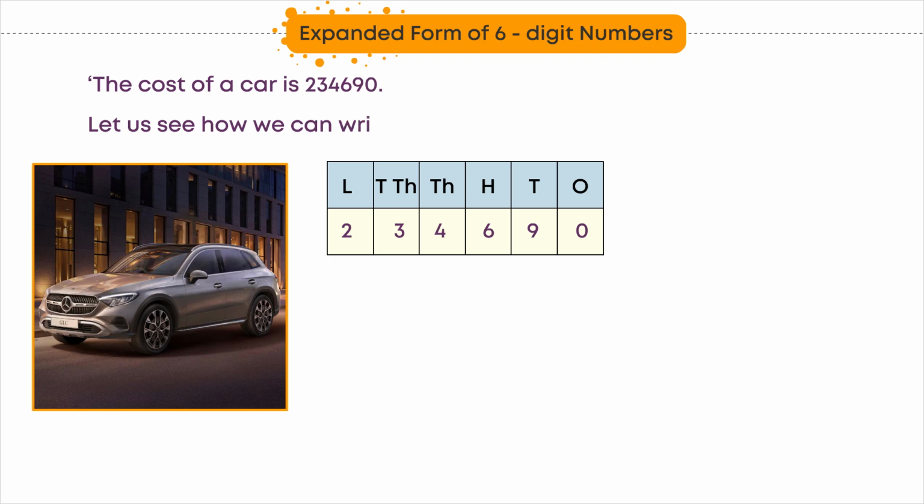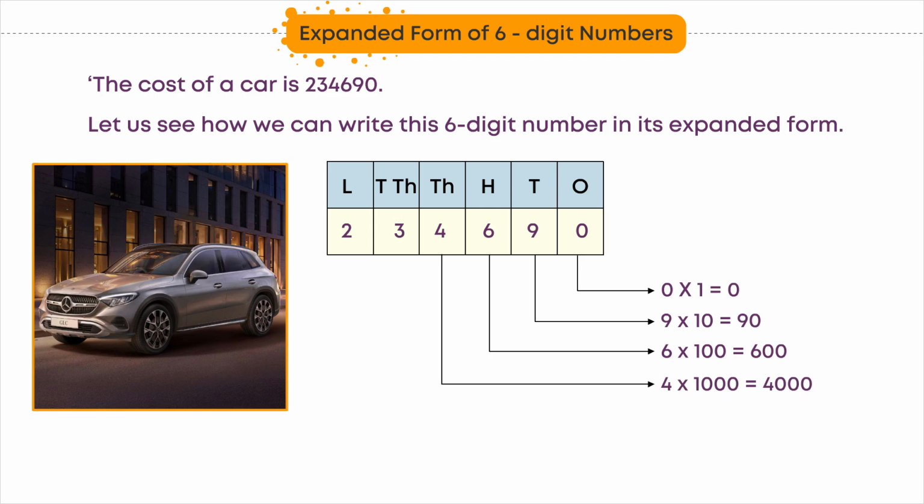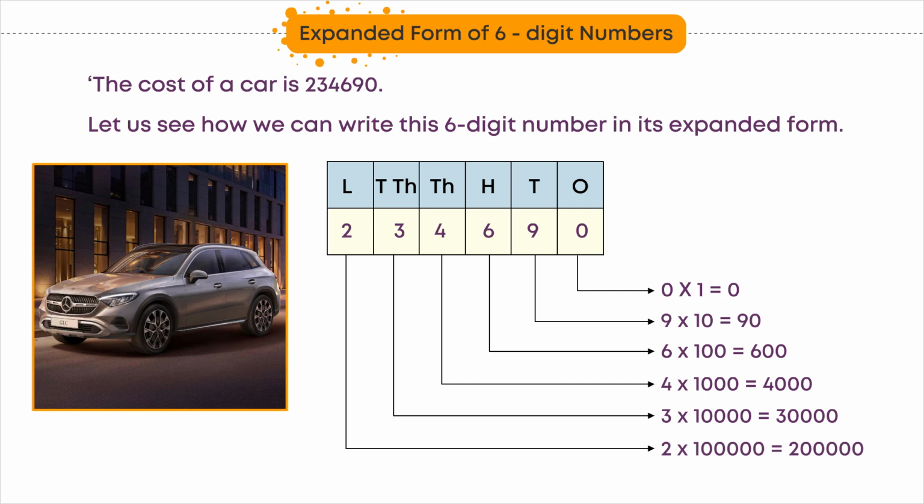Let us see how we can write this 6-digit number in its expanded form. 0 into 1 is equal to 0. 9 into 10 is equal to 90. 6 into 100 is equal to 600. 4 into 1,000 is equal to 4,000. 3 into 10,000 is equal to 30,000. 2 into 1 lakh is equal to 2 lakhs.